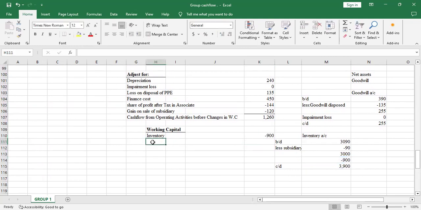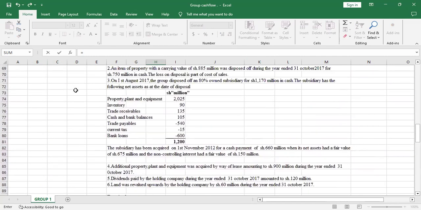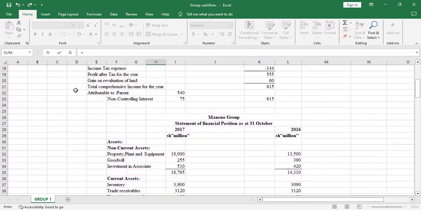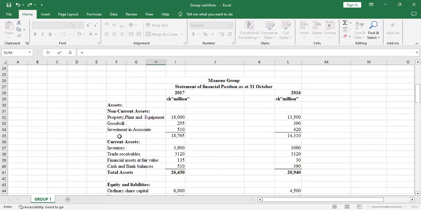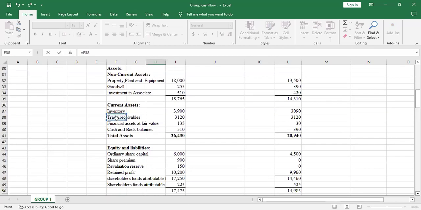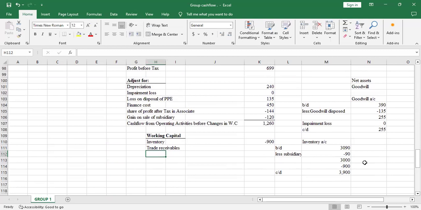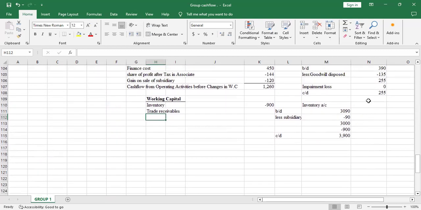So the next item, the trade receivables. Yeah, we'll do the same. We'll open an account for trade receivable, and I'll do it here.